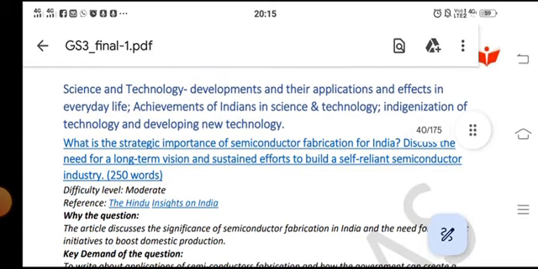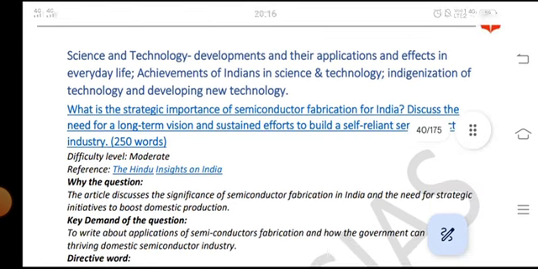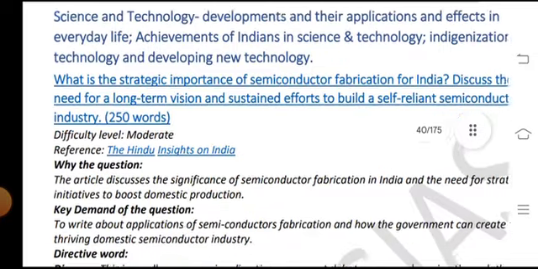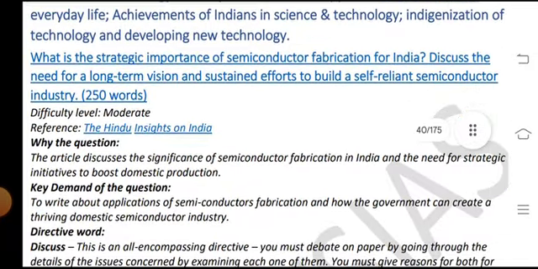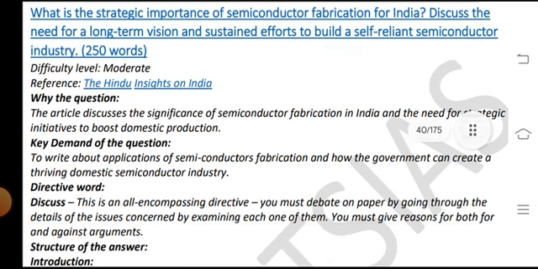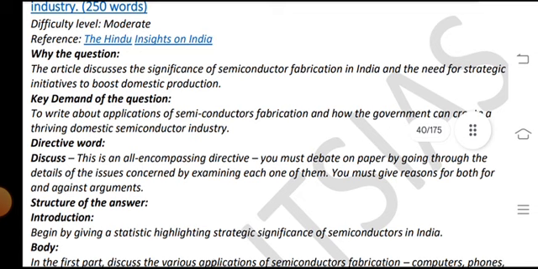Let's look at the question. Science and technology: developments and their applications and effects in everyday life, achievements of Indians in science and technology, indigenization of technology and developing new technology. What is the strategic importance of semiconductor fabrication for India? Discuss the need for long-term vision and sustained effort to make the country self-reliant in the semiconductor industry. 250 words. Difficulty level: moderate. Reference: The Hindu and Inside on India.